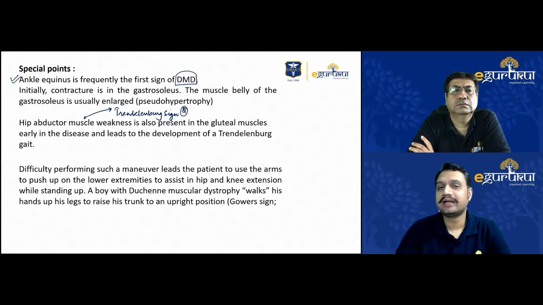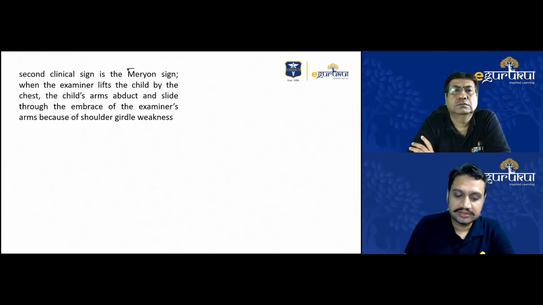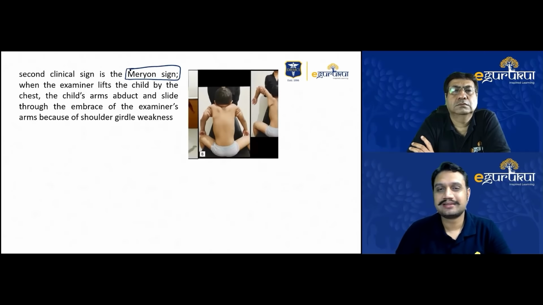One special thing I would like to tell you in the upper limb is something known as the Meryon sign. What is this Meryon sign? This bit I have taken from Google only, because honestly speaking, I didn't have any patient of DMD in my OPD, but sir is lucky to have 6, 7 patients, as he mentioned.